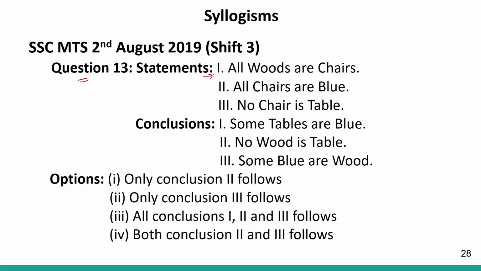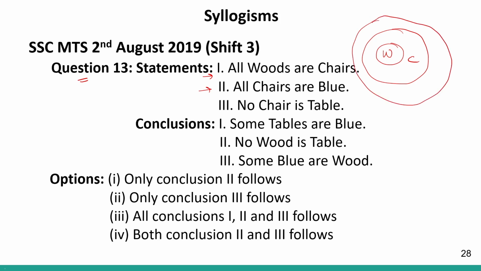Statement number 1 says all wood are chairs. So all wood are chairs will be represented like this. Correct? All wood are chairs. Second one says all chairs are blues. So all chairs are blues will be represented like this. Then it is given third one, no chair is table. That means table and chair are separate entities. They will not overlap. So no chair is table will be represented like this. Correct? Now let us look at the conclusion.